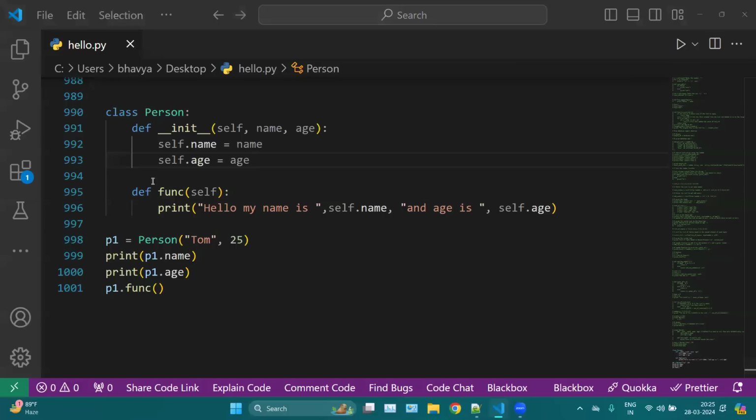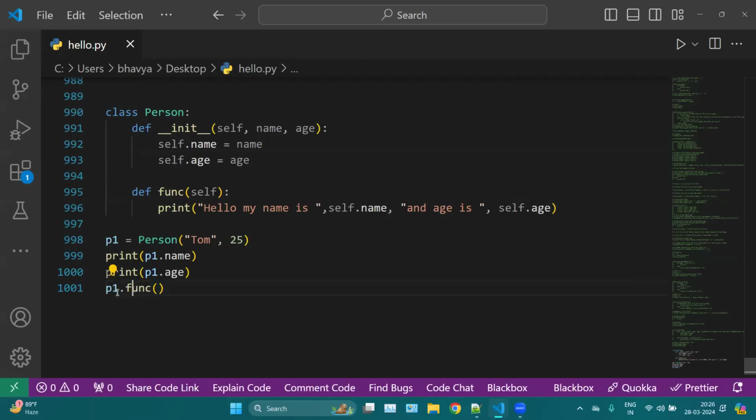No, no. This fancy self is like a parameter. It is compulsory to provide this parameter inside your function. If I remove self, you will get an error. Because without self, you cannot access the name or age of the previous function. So that is why self is compulsory. And self is just a parameter which doesn't need any value, or we can say any argument.